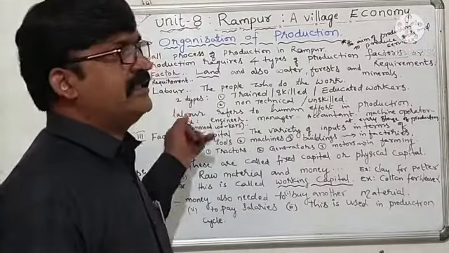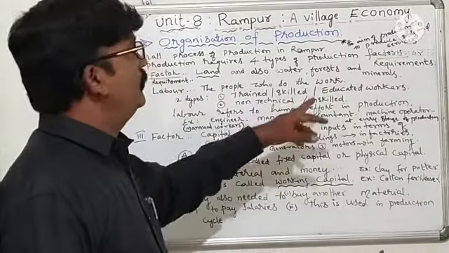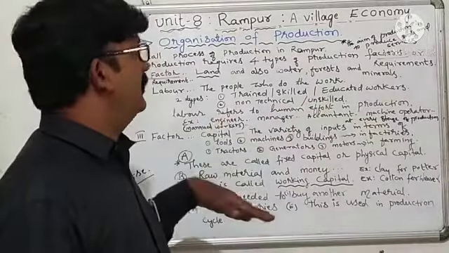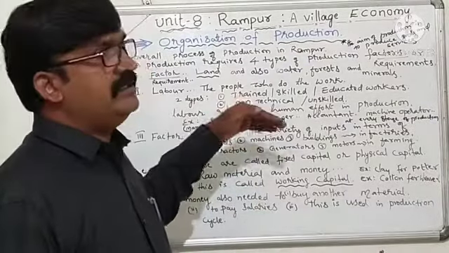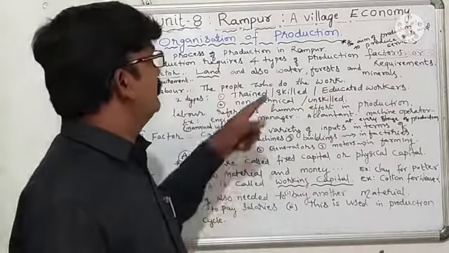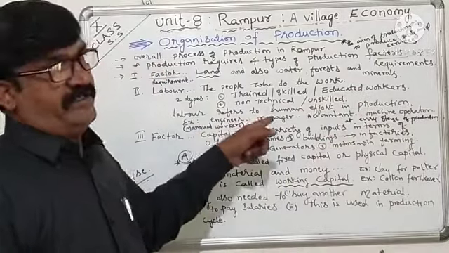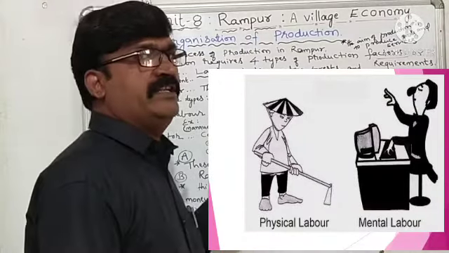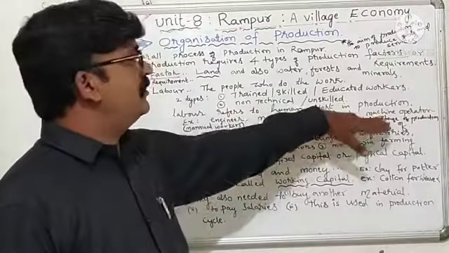Second requirement is labor. The people who do the work are called laborers. So here 2 types of laborers are there. One is trained or non-trained, skilled or unskilled laborers, or educated workers or manual workers. These 2 types of laborers will be there in the labor segment. Here, labor refers to human effort in production.